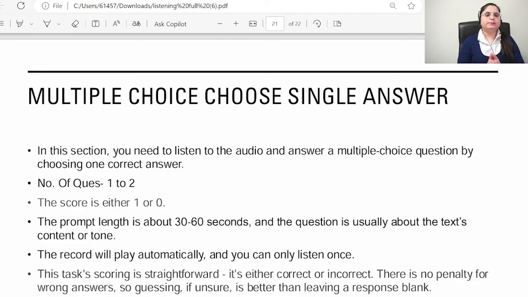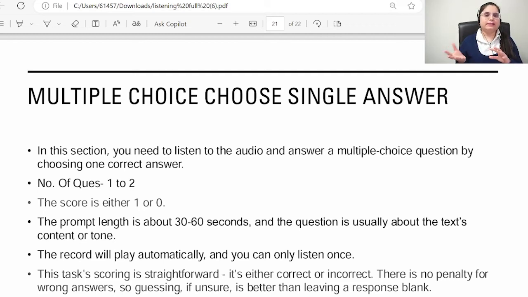So the next is multiple choice choose single answer, which is quite similar to multiple choice multiple answer and highlight correct summary. In this section, what you basically have to do is you will be listening to an audio and answer a multiple choice question by choosing one correct answer. As the name suggests, choose single answer. You have to only select one answer. The score is either 1 or 0. No negative marking in there. Just select one correct, you'll get the point. If not, then you'll get the 0.